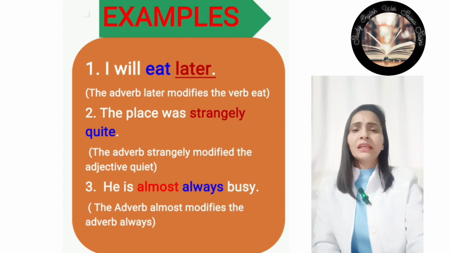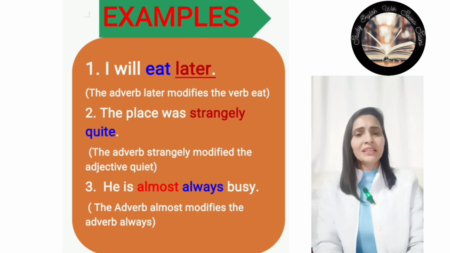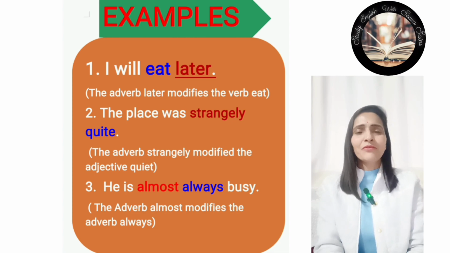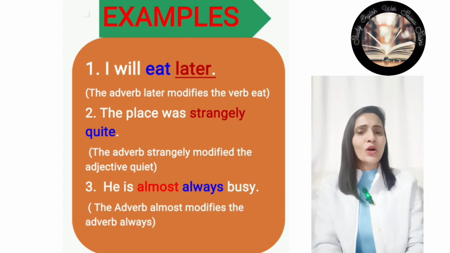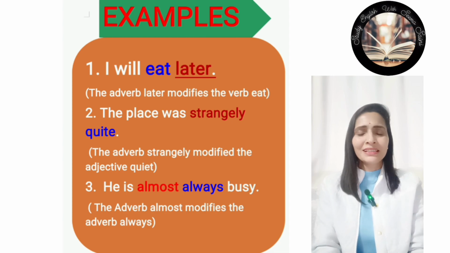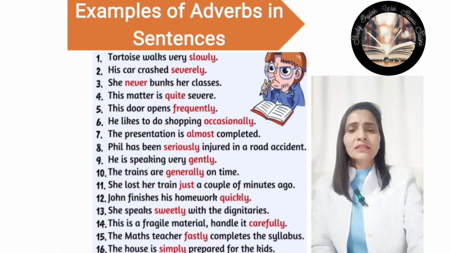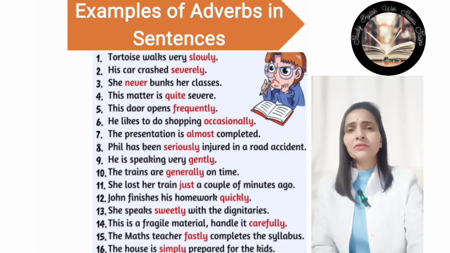He is almost always busy. So almost and always both are adverbs here. But almost is describing another adverb, that is always. So ये दूसरी adverb को modify कर रही है, ठीक है, describe कर रही है, that is always. So, he is almost always busy. ठीक है, next examples of adverb in sentences.